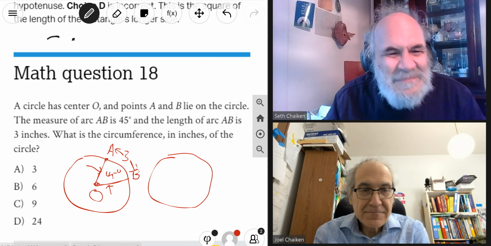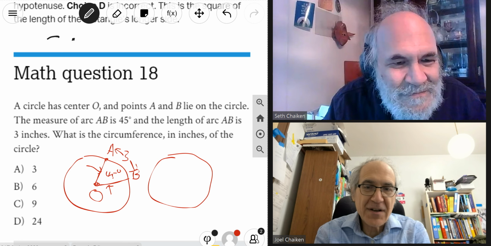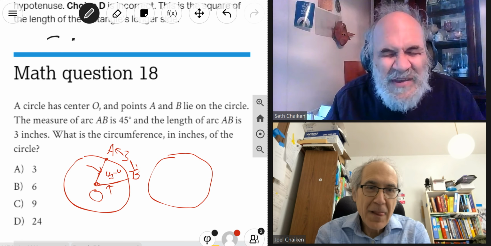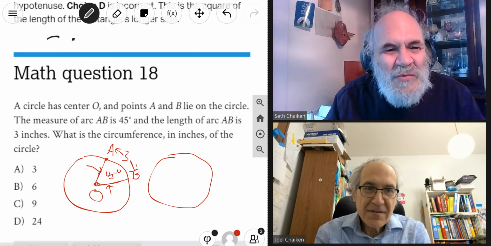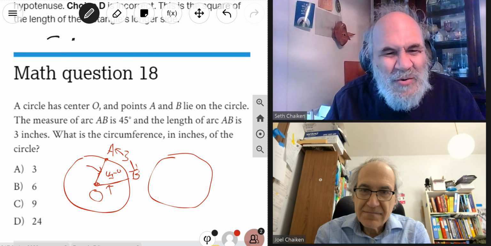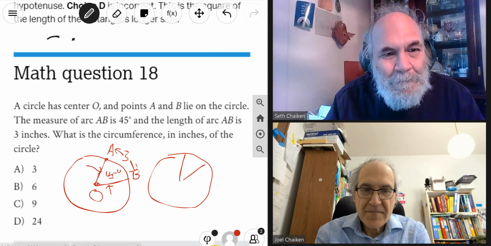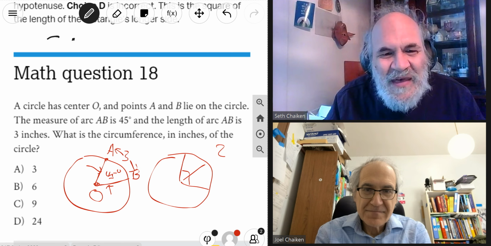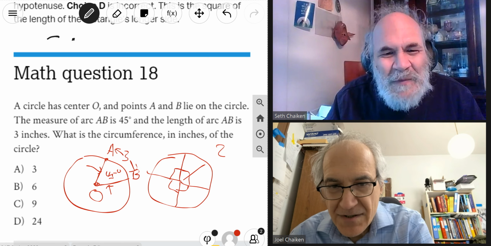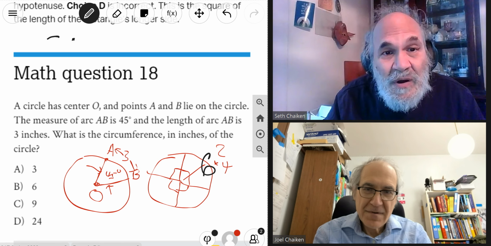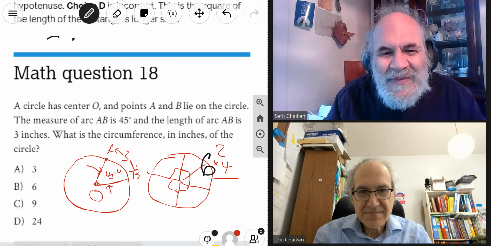I would go ratio. What do you think? Ratio? I wouldn't even say ratio. I would say, okay, here's a 45-degree angle. Double it, and you get a 90-degree angle. And then quadruple the 90-degree angle. Quadruple it. And 2 times 4 is 8.